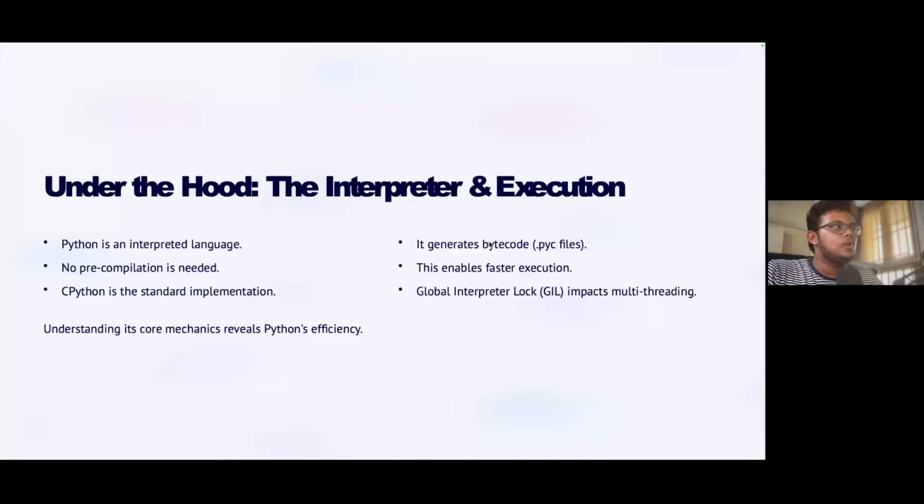And the next thing is that no pre-compilation is needed in Python. What is pre-compilation anyway? Let's say you're developing your program, and in it you code a lot of functions, classes, objects, and all the other stuff. But when you're running the program for the first time, you don't have to compile a single module once and integrate it with the Python code afterwards. You can just run the module at once and it will be automatically compiled when the code is running for the first time, and each and every time the code compiles from scratch, line by line.